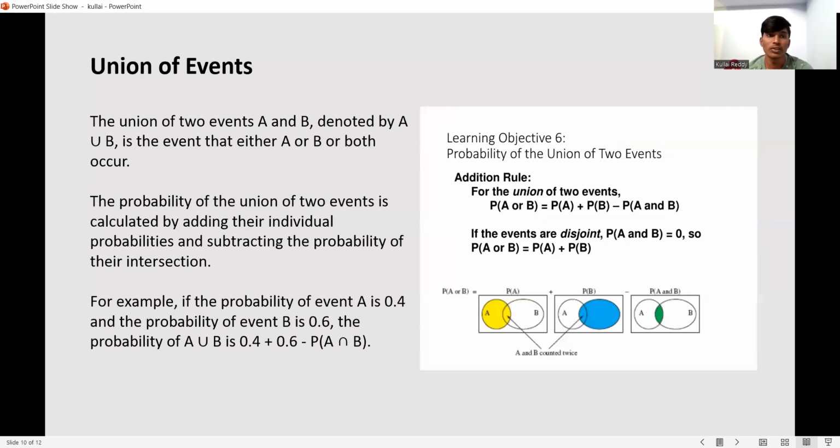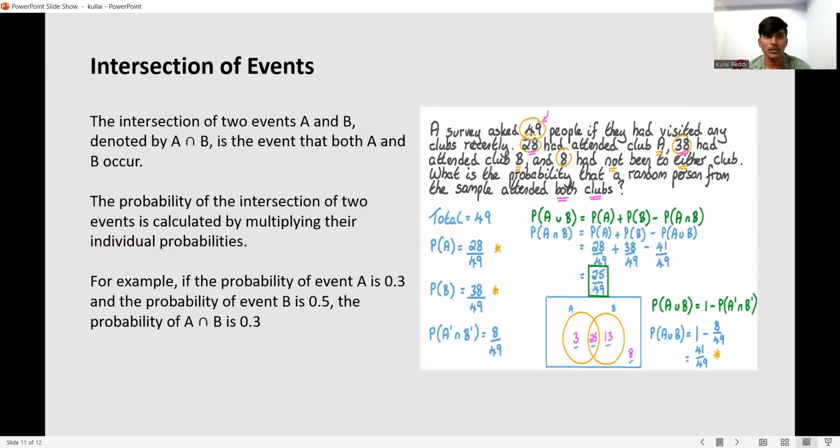Next one, union of events. The union of events A and B, denoted by A union B, is the event that either A or B or both occur. The probability of the union of two events is calculated by adding the individual probabilities and subtracting the probability of their intersection. For example, the probability of event A is 0.4 and the probability of event B is 0.6. The probability of A union B is 0.4 plus 0.6 minus P of A intersection B.